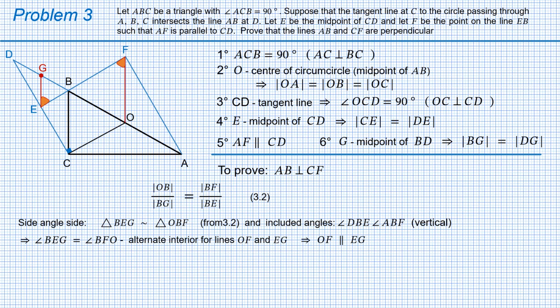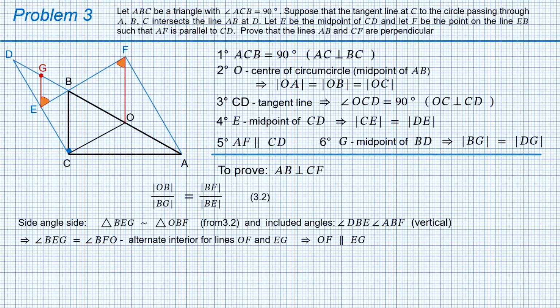At first glance, the fact that the lines are parallel looks meaningless. However, the second look shows something really interesting. E is the midpoint of CD according to condition 4, while G is the midpoint of BD according to condition 6.